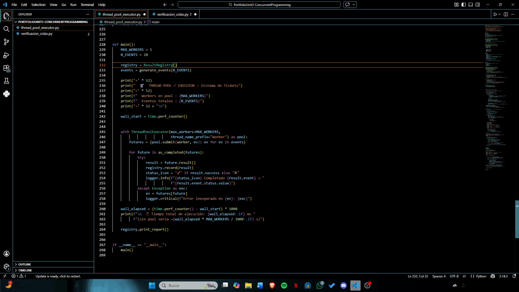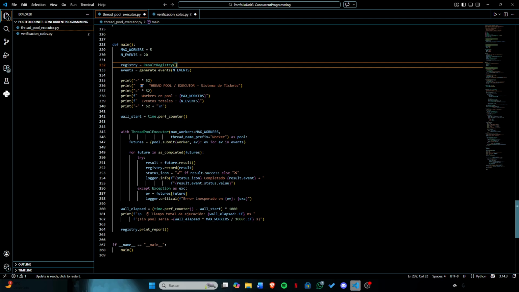Now, to conclude, you might be asking how do these two scripts relate to each other? Well, think of them as two layers of the same system. The queue verification script is the scheduler. It runs periodically and decides which messages need attention. The thread pool executor is the engine. It processes multiple events at the same time, quickly and safely.